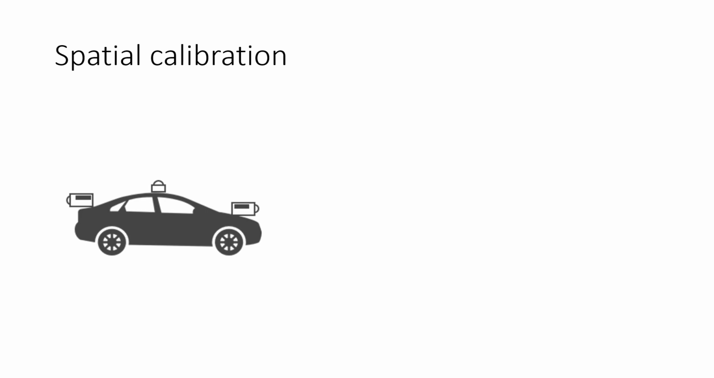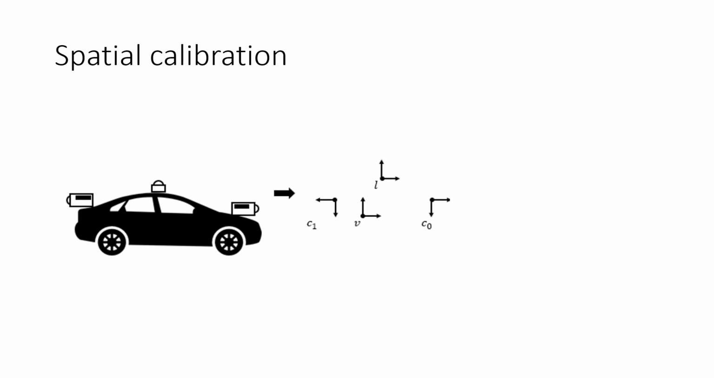The spatial calibration is the physical transformation in the 3D space between the sensors on the car. By supposing that this transformation is rigid, as we do, it means that if we know the position of sensor 0 at a given time, we can deduce the position of sensor 1 by knowing the transformation from 0 to 1.